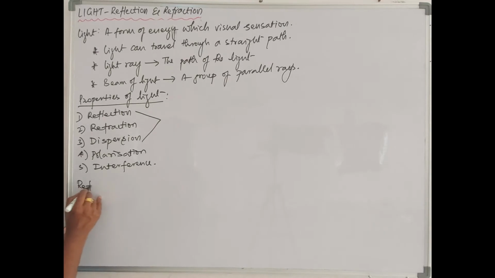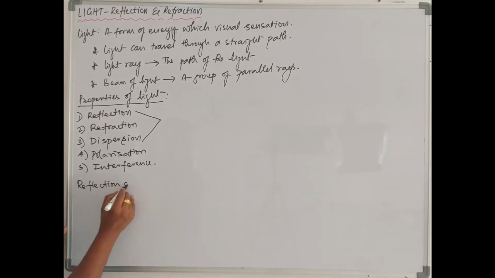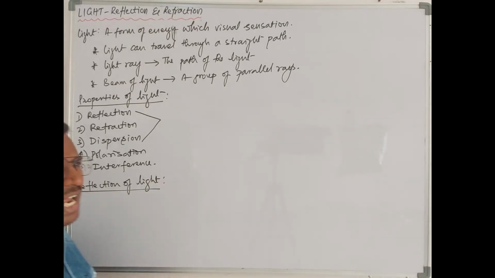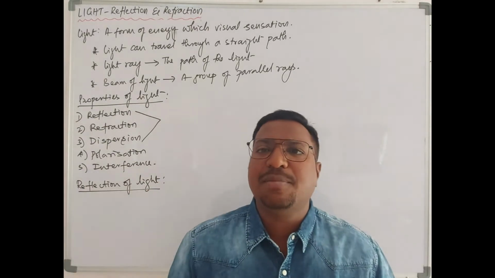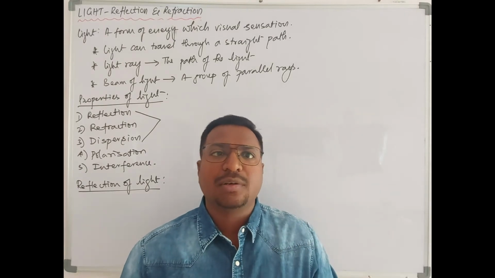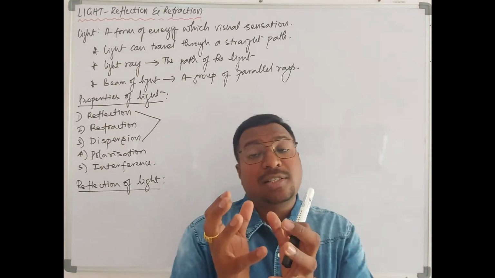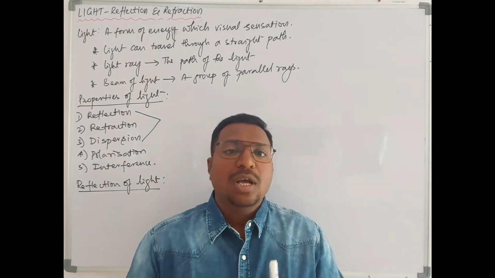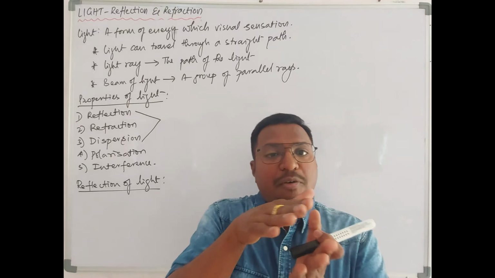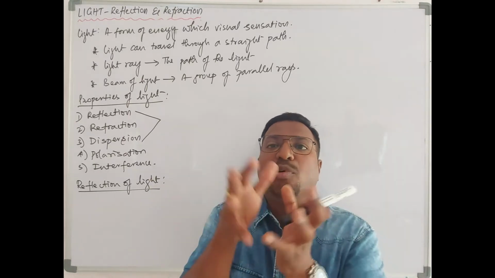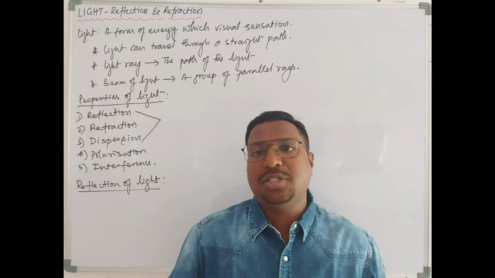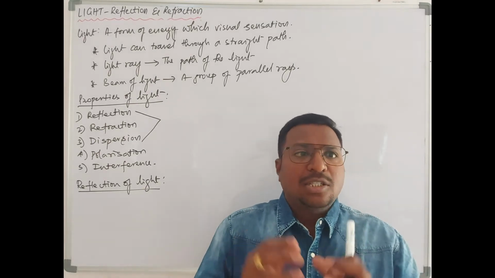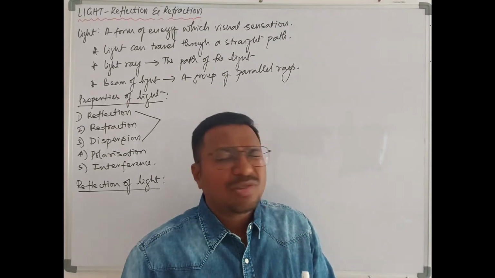What is reflection of light? Children, whenever light is traveling through a transparent medium such as air, glass, water, it will show us a specific property of light which is called refraction, meaning at the surface of separation of two media the light ray can bend, and that we consider as refraction. Sometimes we can find that light reflects back.